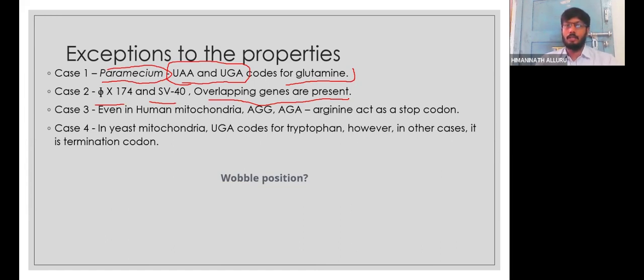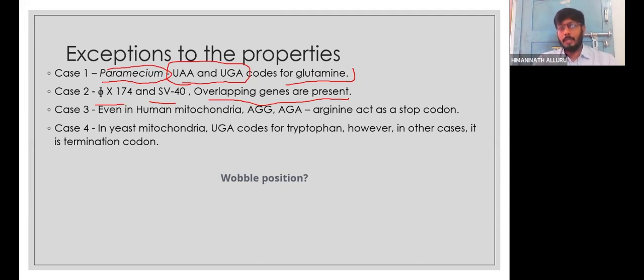It has still been proved, because of all this exception. So the first one is in Paramecium, where the generally stop codon is coding for glutamine, as in other organisms. Whereas in some viruses like phi X174 and SV40, there are overlapping codons present. Actually, as per the rules, there should not be any overlapping codons, but it is there.